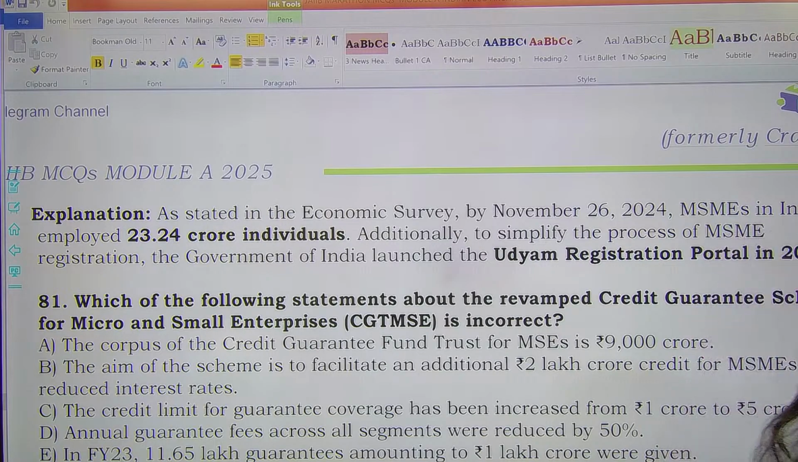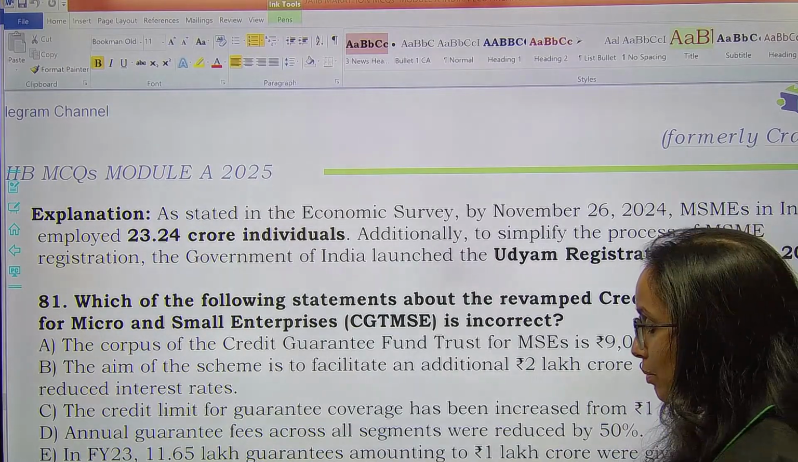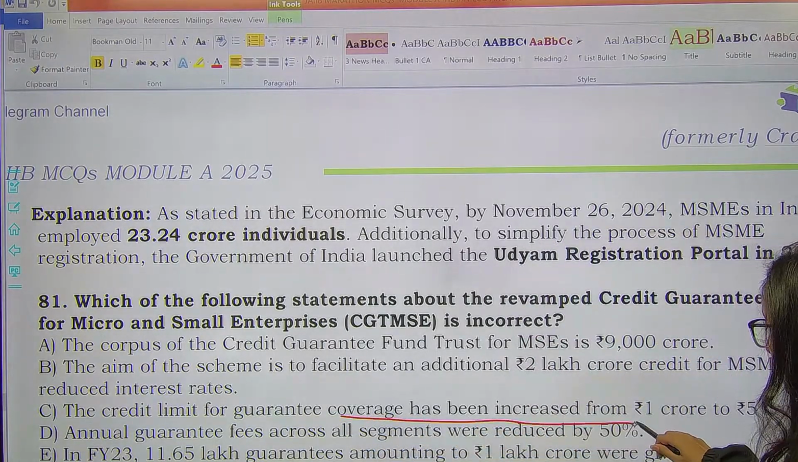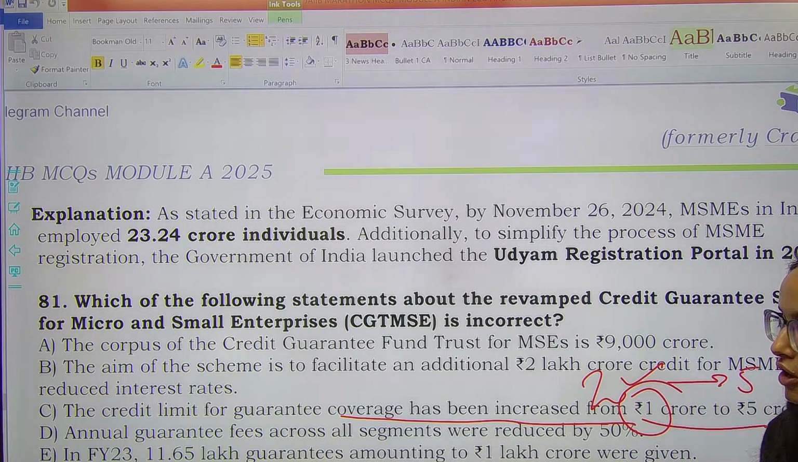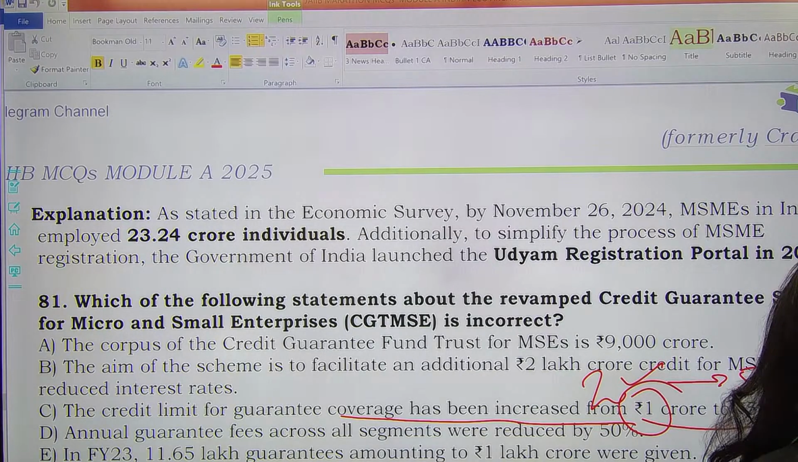Which of the following statements about the revamped credit guarantee scheme is incorrect? Revamped credit guarantee scheme के बारे में कौन सा स्टेटमेंट इनकरेक्ट है? आपको इनकरेक्ट बताना है। So the incorrect one is C. Credit limit जो है for guarantee coverage, it has been increased from 1 to 5 crores. No, it has been increased from 2 to 5 crores. Remember, option C is the incorrect option here. It has been increased from 2 to 5 crores.